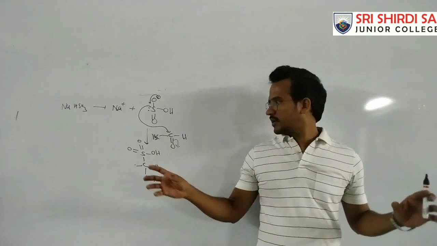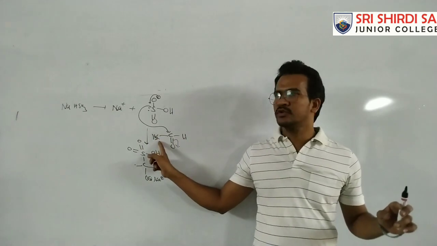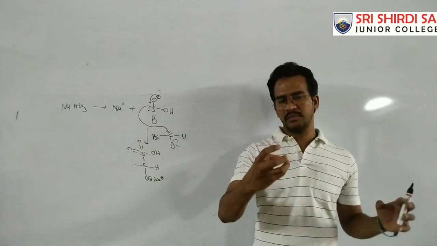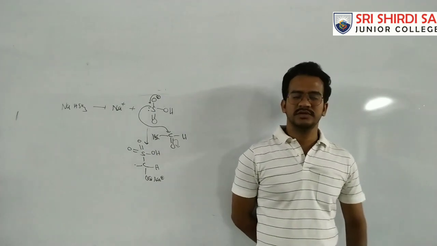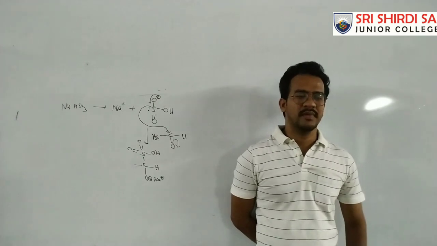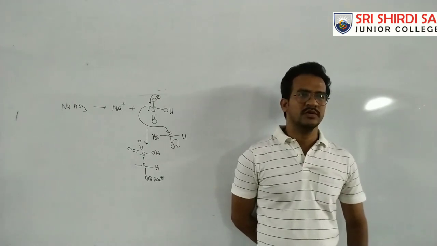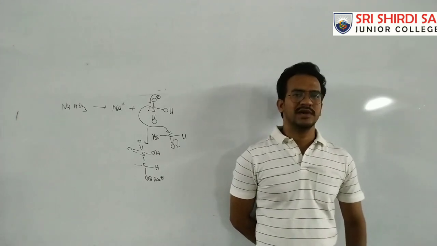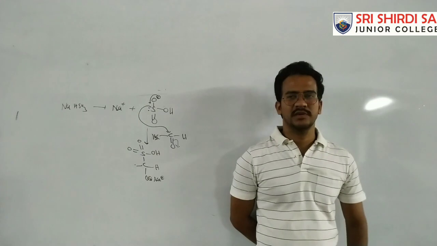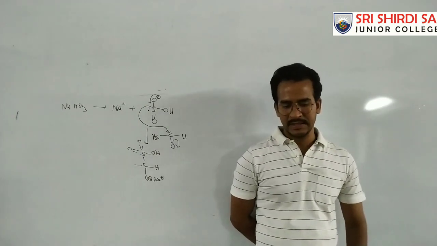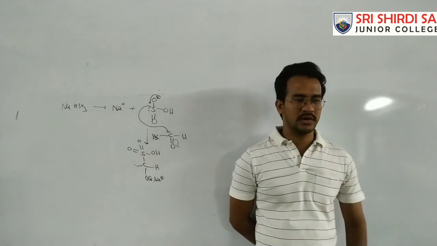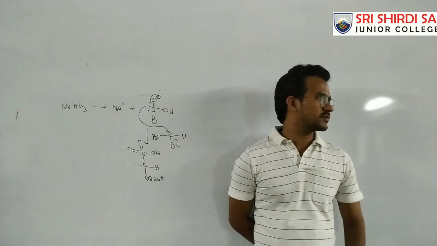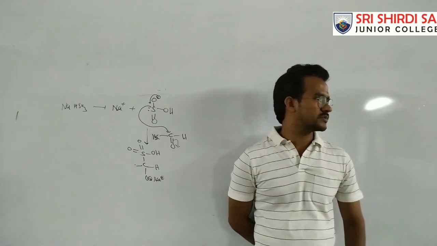Okay, and it is a bulky nucleophile, so if the carbonyl compound has bulky groups on both sides, approach becomes more difficult. Okay, so based on this, we can separate a mixture of some specific carbonyl compounds.